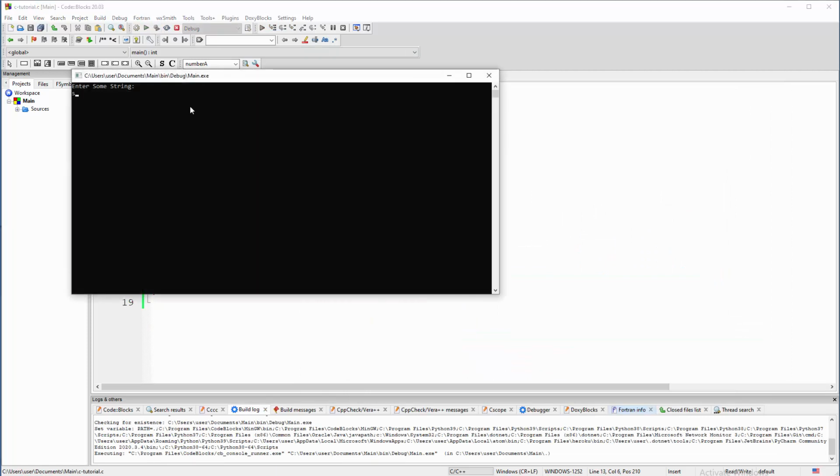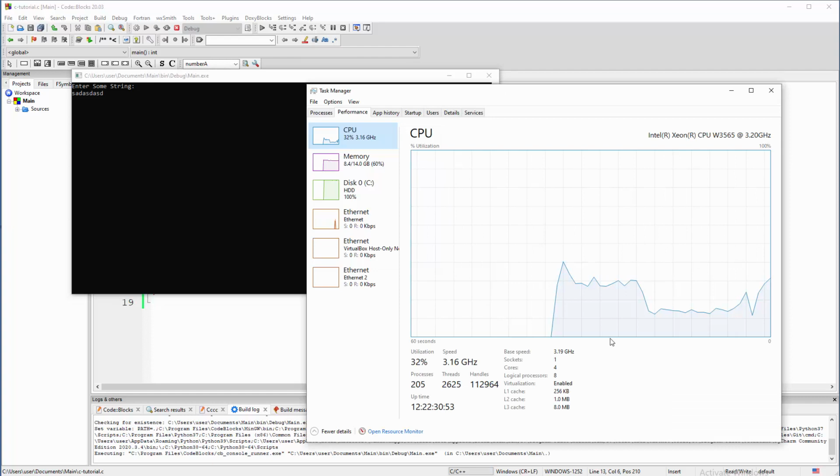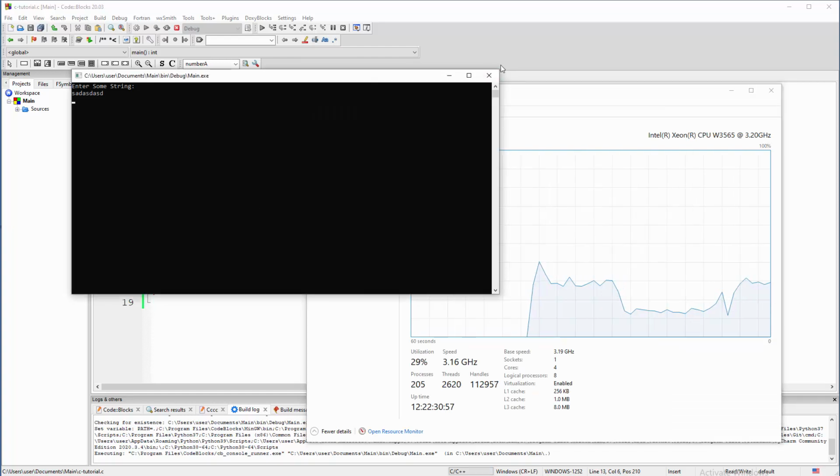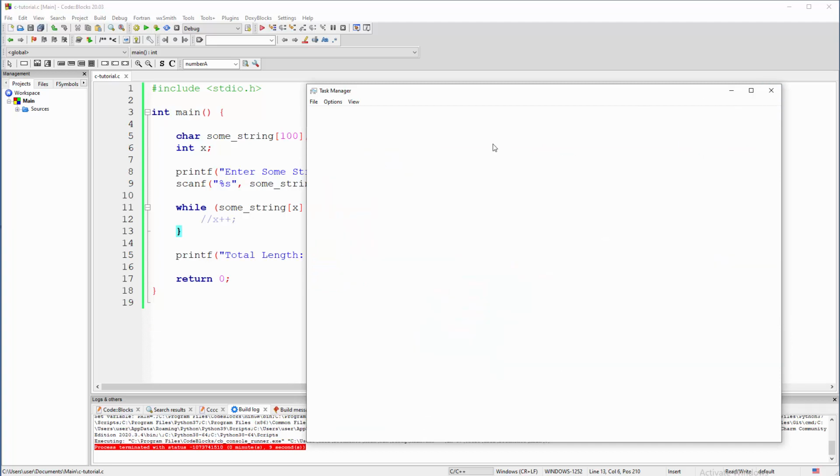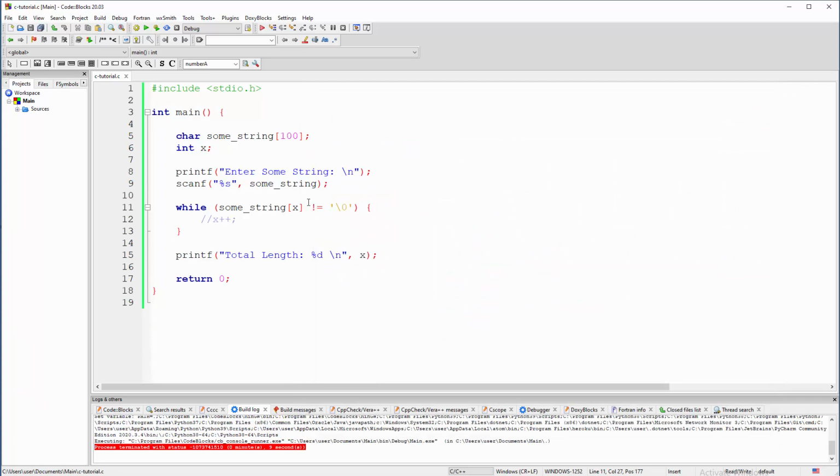Run. Nothing happens, but you bet there is something in the background. There you go. See? Scary stuff. Let me remove that and back to normal. Okay. Scary enough if you ask me. So yeah, now you know how to use a while loop and a for loop to get the number of elements, the length of a string.